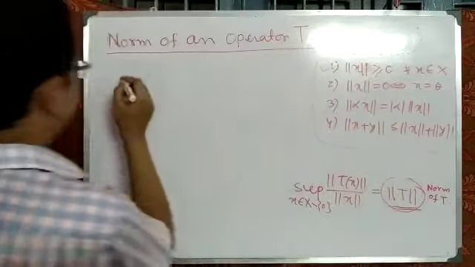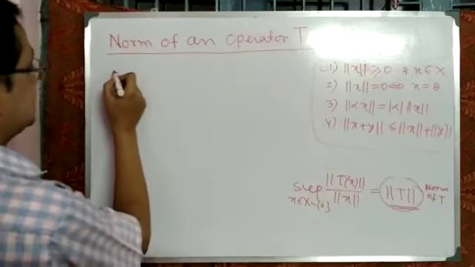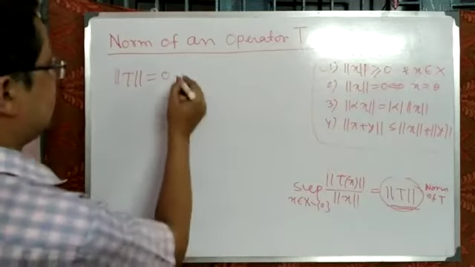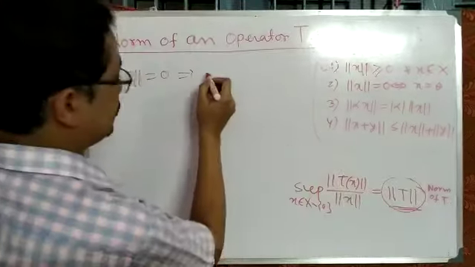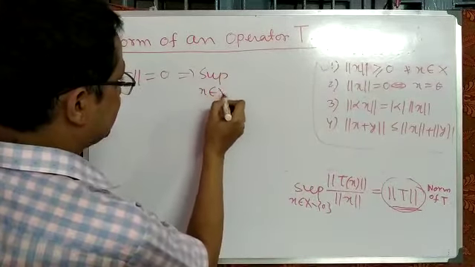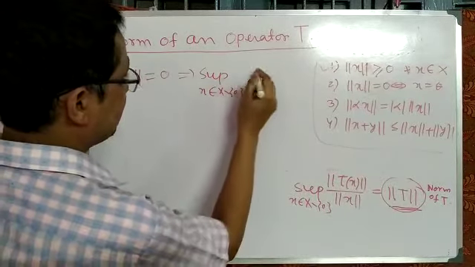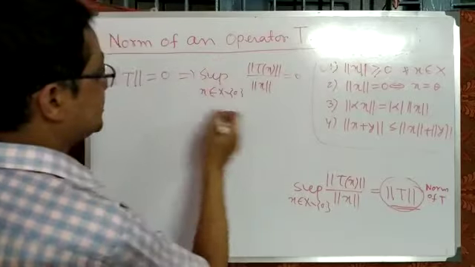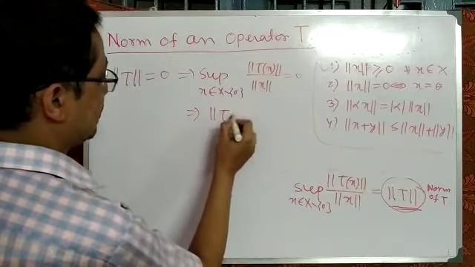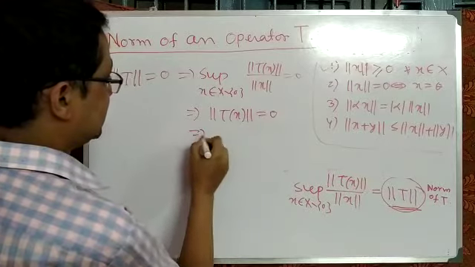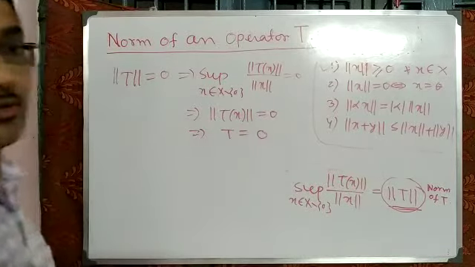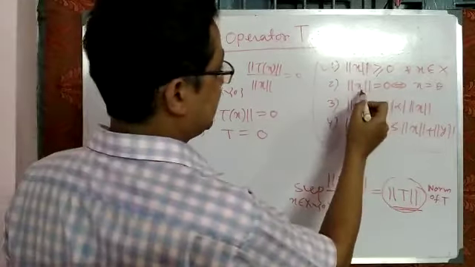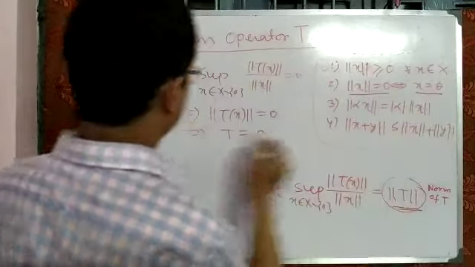And what is the second? First of all, we assume the norm of T is equal to 0. So that implies that the supremum value is 0. So the supremum over x belonging to capital X minus 0 of norm of Tx by norm of x is equal to 0. That implies norm of Tx is equal to 0, which implies ultimately that the operator T is equal to 0. Otherwise, there are no other possibilities. Now, if you assume norm of x is equal to 0, that implies x is equal to theta. So one part is done.